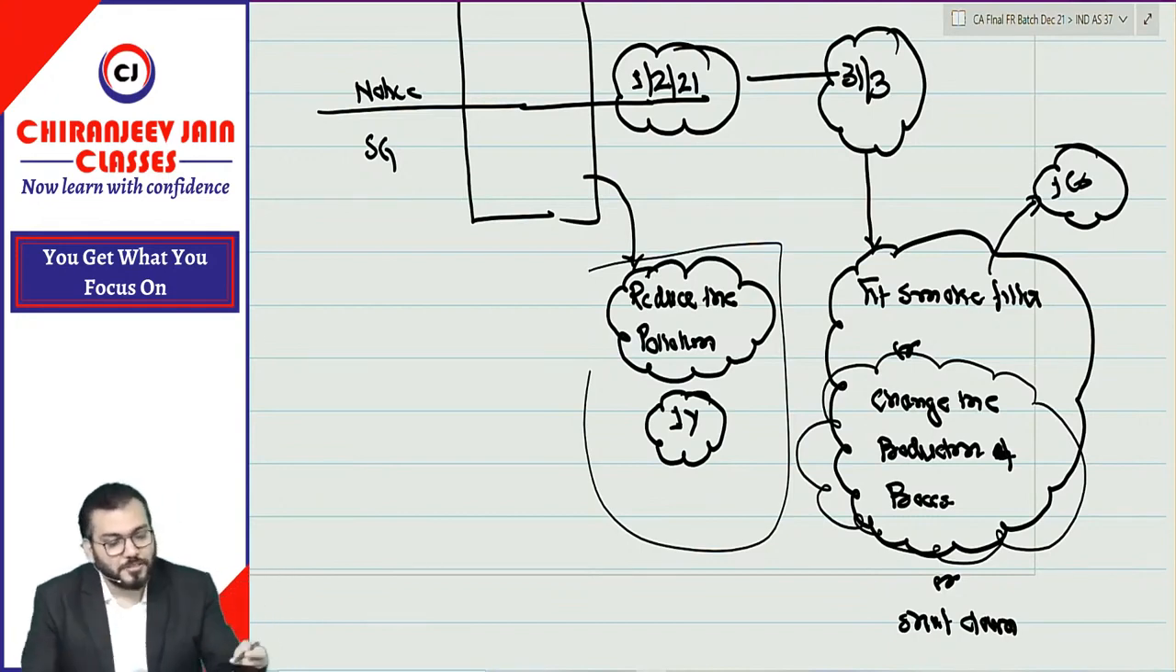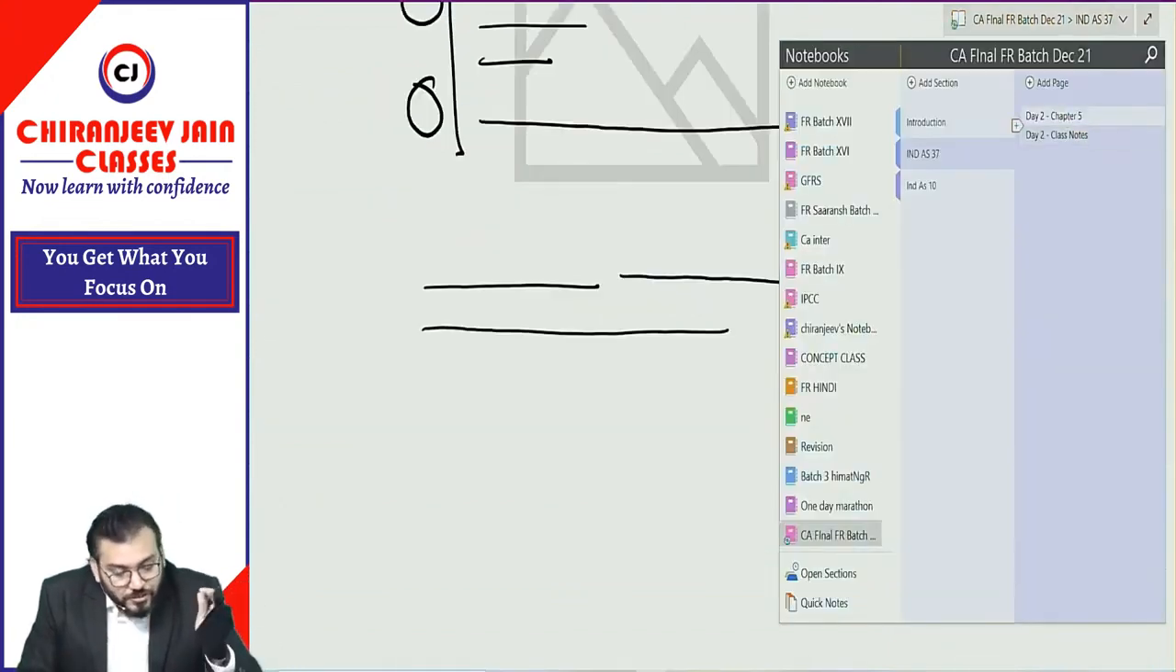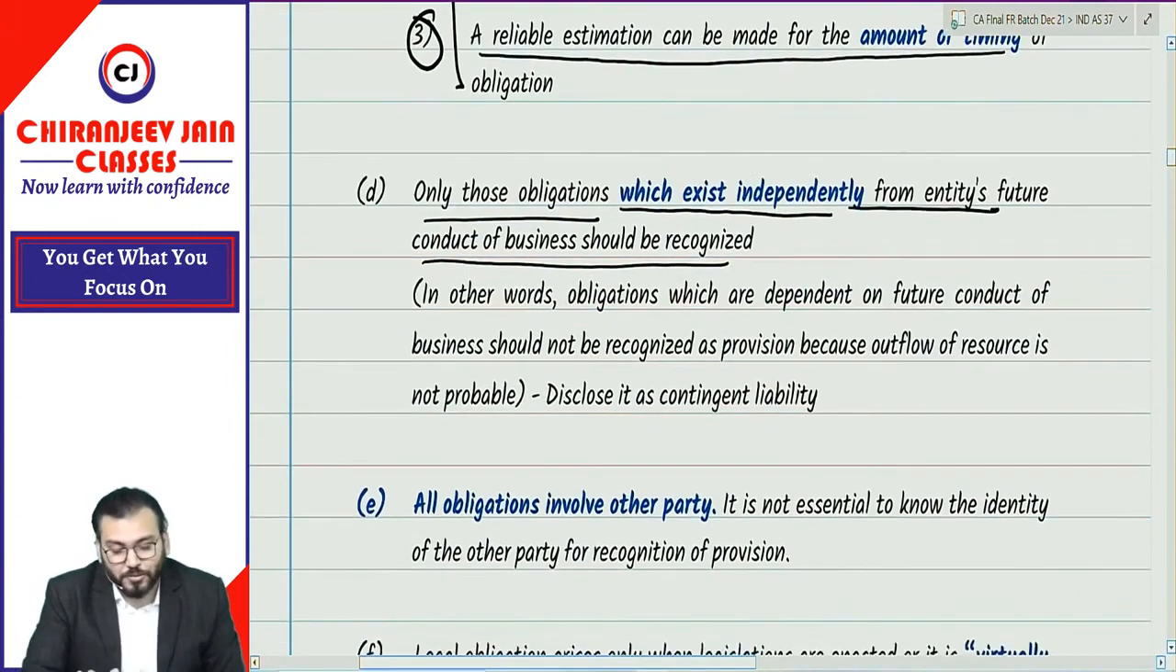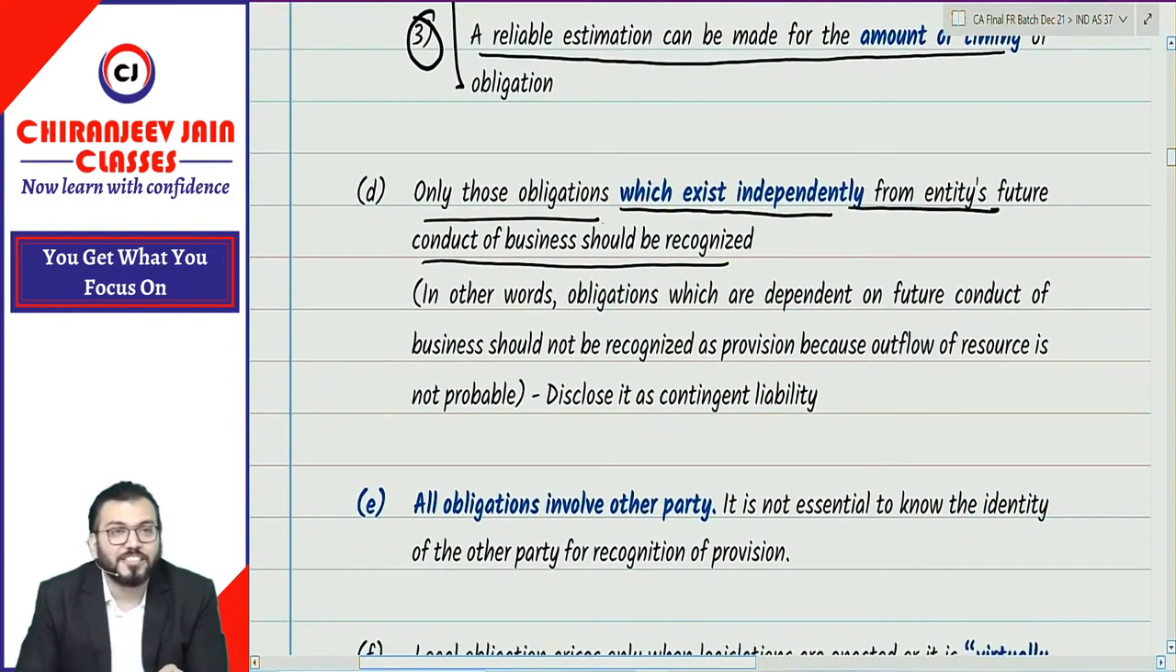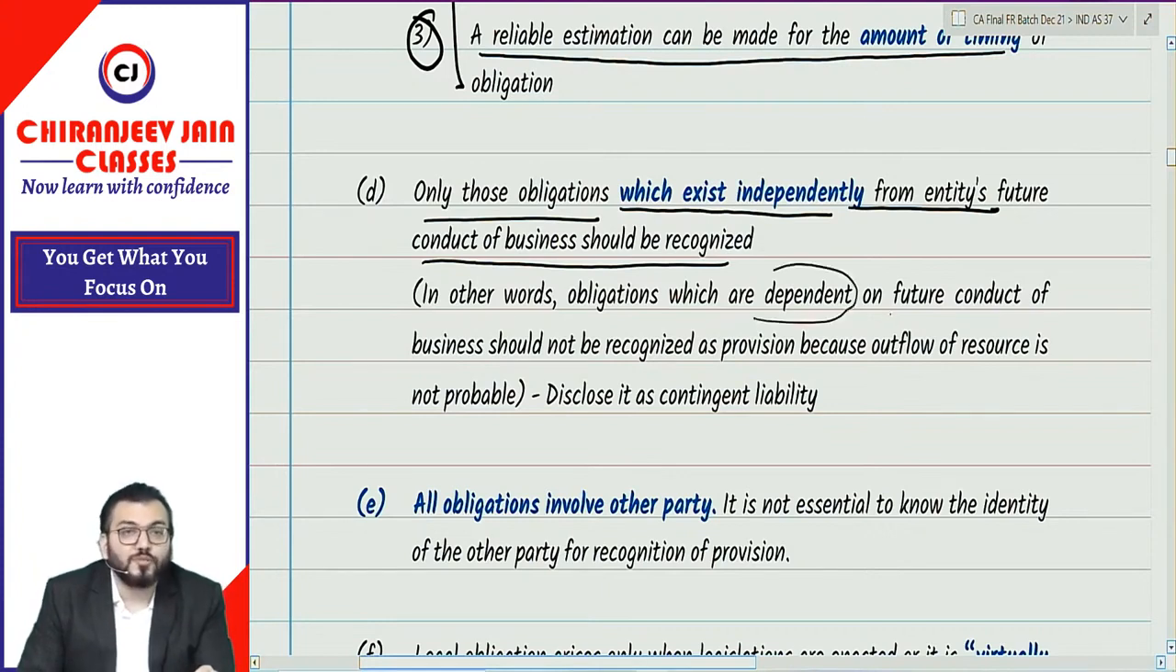Have you understood? So I will try to conclude with this: only those obligations which exist independently of the entity's future conduct of business should be recognized. In other words, obligations which are dependent on future conduct of business should not be recognized as provision because outflow of resources is not probable.